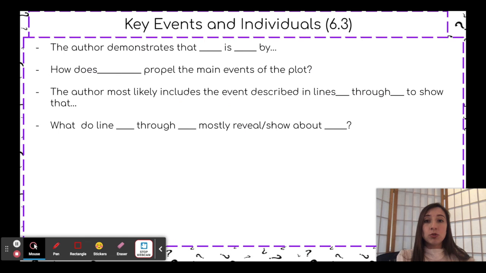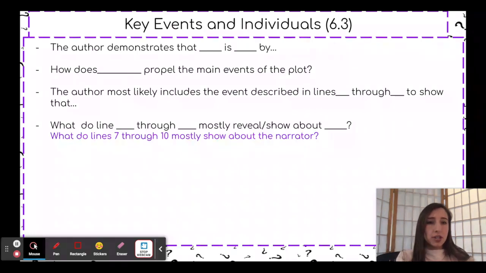Next, what do lines blank through blank mostly reveal or show about blank? To help us understand this one, because there's a lot of blanks in that one, I did a sample one, filled it in. What do lines 7 through 10 mostly show about the narrator? Makes sense, right? Of course, you would want to go back through lines 7 through 10 and annotate it. What did you as the reader really learn there? Depending on the question, what did you learn about something? What did you learn about the narrator? Maybe there were some thoughts included in those lines, maybe an event or an action. So you really got to mark up these questions and figure out what exactly you are looking for. More often than not, you got to box out those lines to help you remember to only look at those lines.